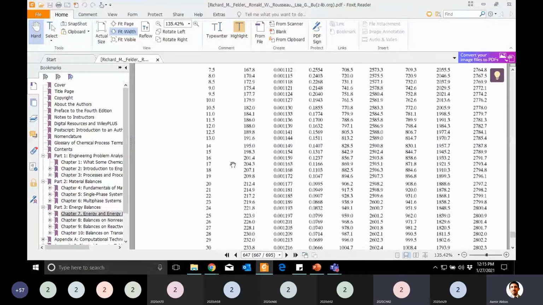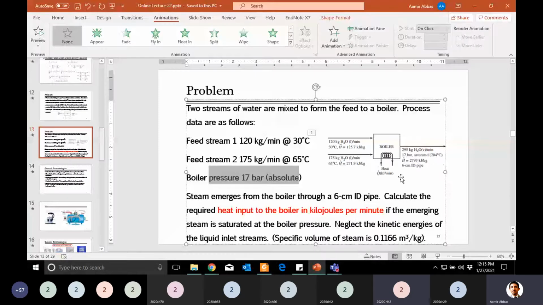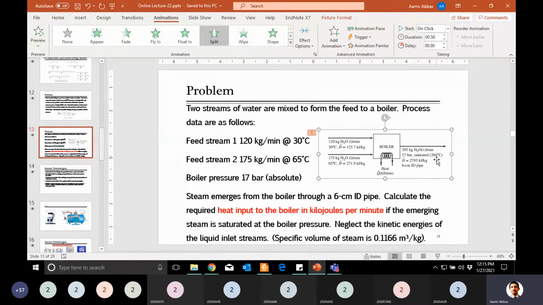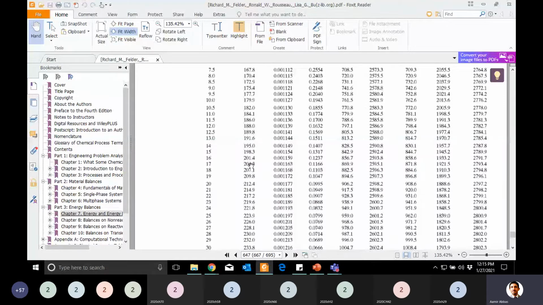At that point, when the pressure is 17 bar, what is the saturation temperature? This is our surrounding pressure. Because he said saturated steam, it means your surrounding pressure is already 17 bar, and what is the value of temperature? 204. So did he write the same value? Yes, here it is written 204 in the diagram which he mentioned. It means it was correct. So the saturation temperature at that pressure is 204. We are not concerned about this at the moment. We are just looking for enthalpy. Now we will go to the last column.